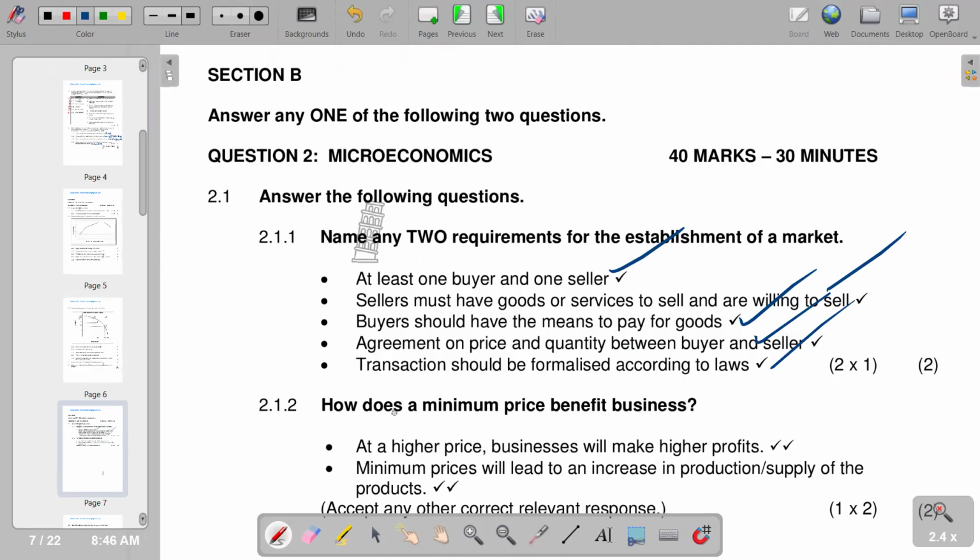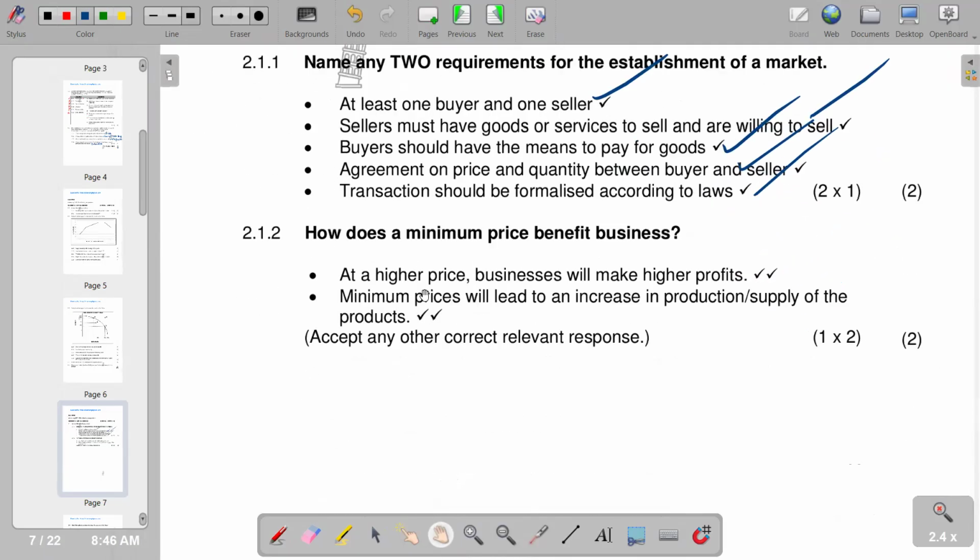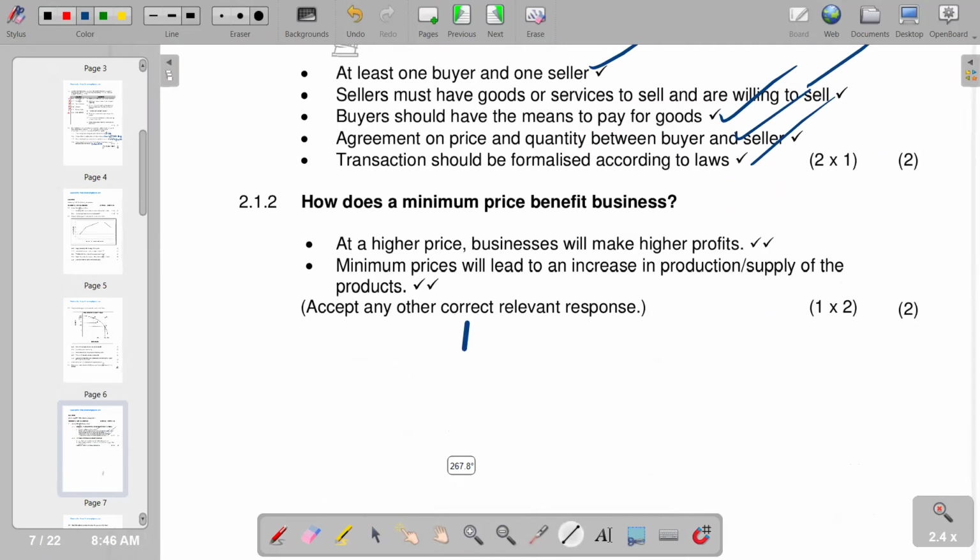It says, how does a minimum price benefit businesses? Remember, when we have a minimum price, we have a scenario whereby we have a price that is being set above the equilibrium point. Typically, we have our demand curve and we have our supply curve.